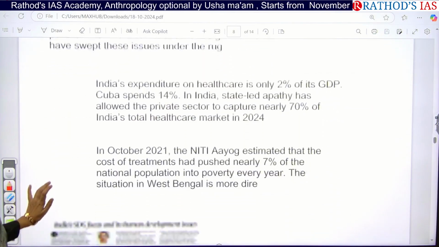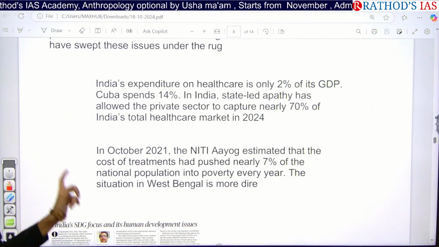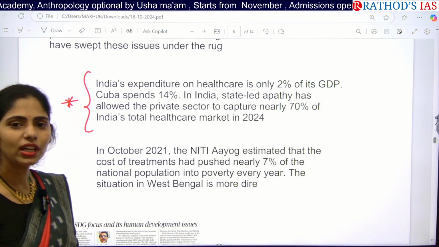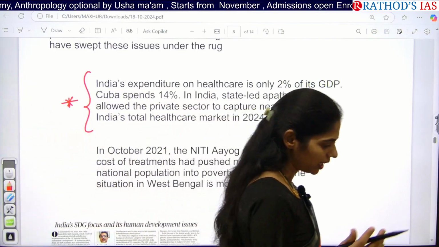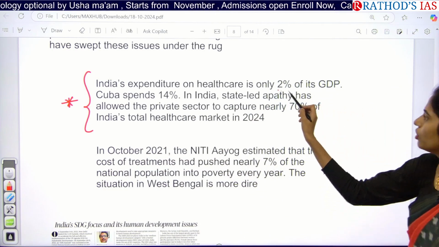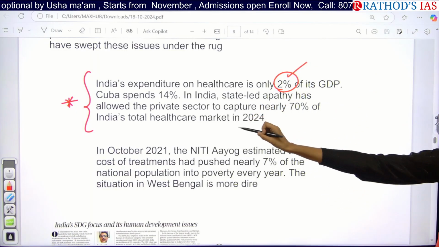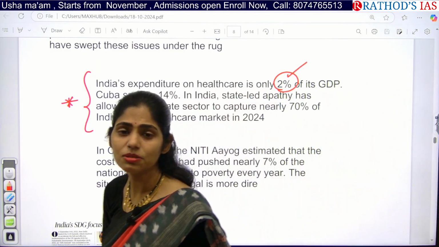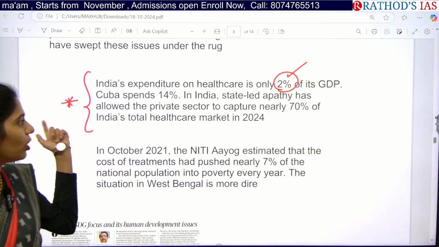India's expenditure on healthcare is very, very less. This point is very important, so you can make a note. Whatever India is spending on healthcare is very less when we compare it with our GDP. We are spending only 2%. If you see Cuba, a very, very small country, it is spending 14% of GDP on health.